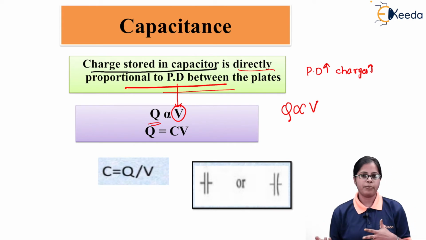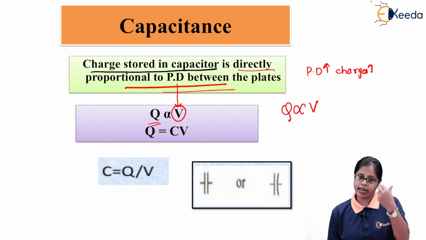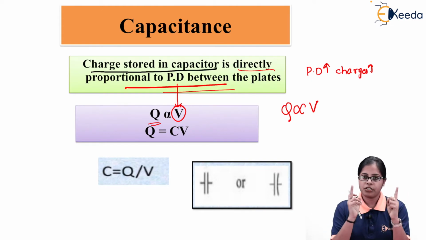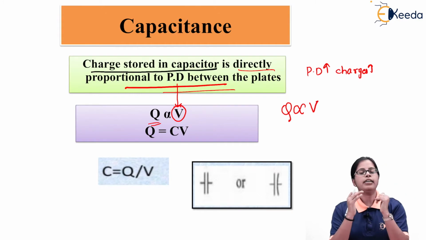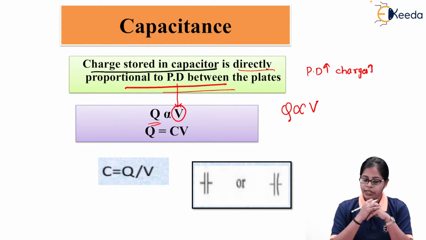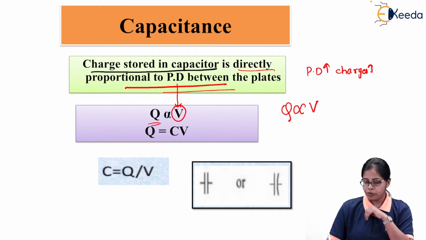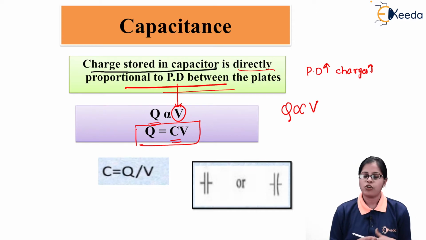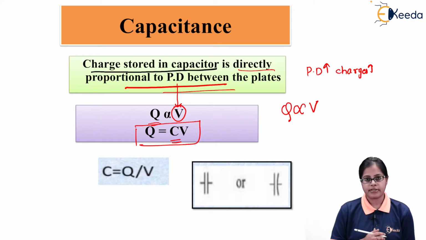So Q is directly proportional to V, where Q indicates the charges stored on the capacitor plates and V indicates the potential difference. If they are directly proportional, and if I remove the proportionality sign, we need to put a constant, which is C. C is called the capacitance.